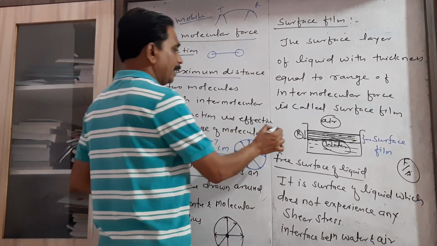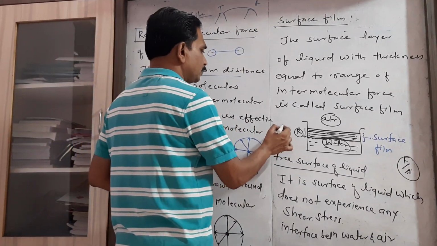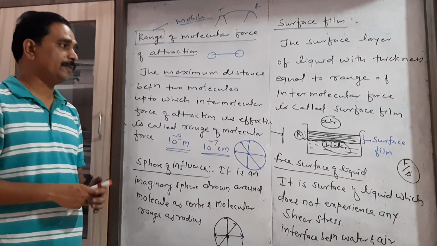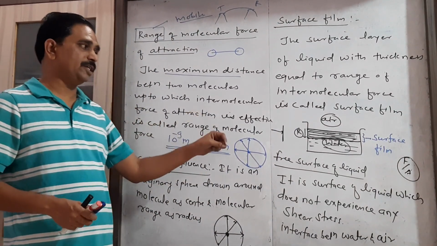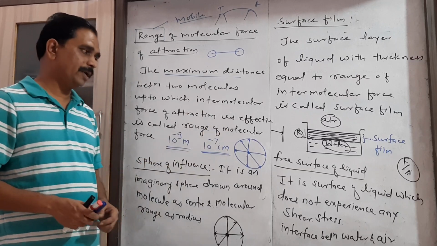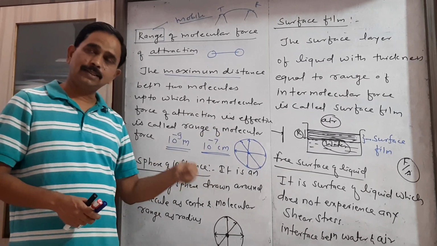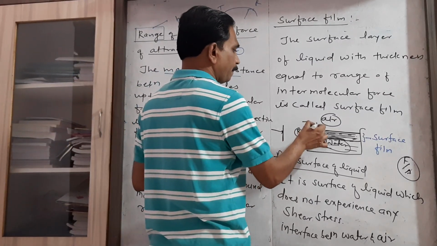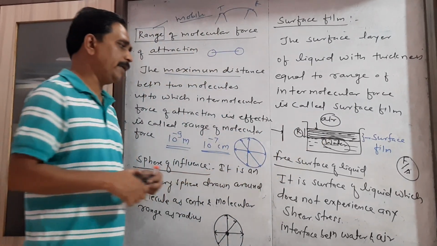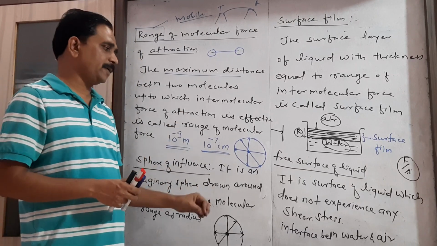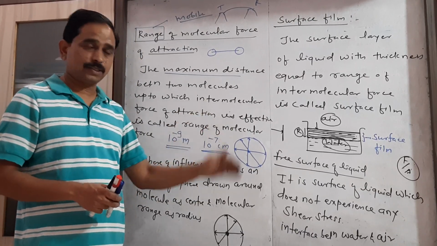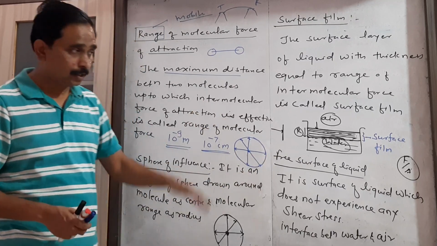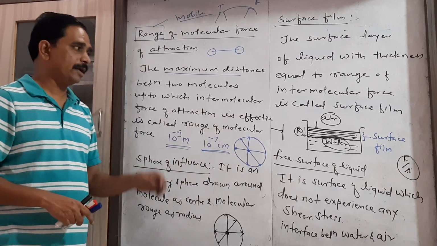When we apply some tangential force on a particular surface area, because of which there is a change in shape of that body, that stress is called shear stress. So this is the layer of the liquid which does not experience any shear stress, and that surface is nothing but the free surface of the liquid.